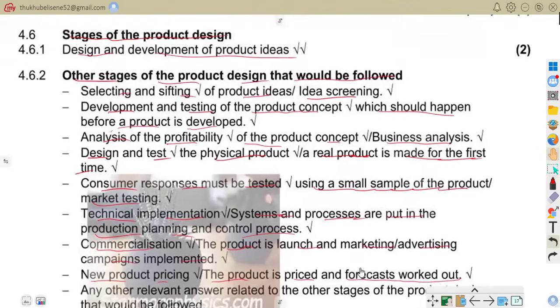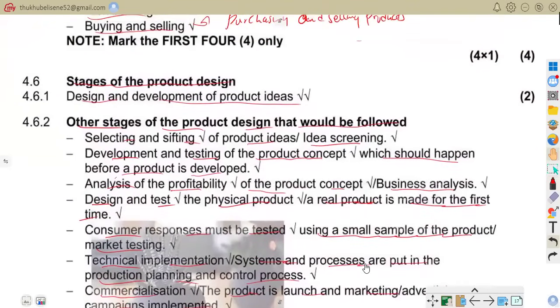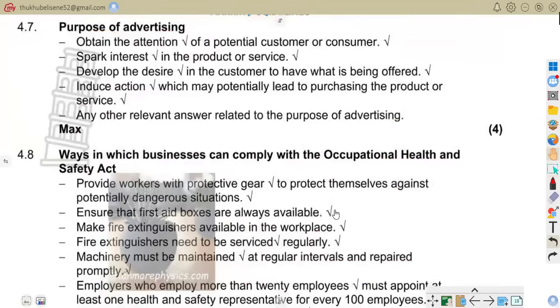So now let us move on, people. Let us move on to the purpose of advertising, because we are asked to talk about the purpose of advertising. Purpose of advertising: obtain the attention of potential customers or consumers. Gain attention. Advertising attracts customers. Also, spark interest in the product or service.